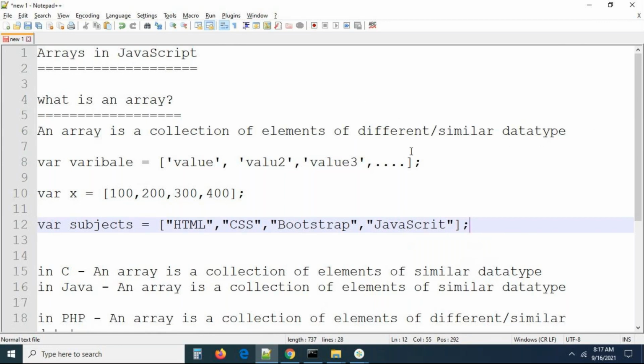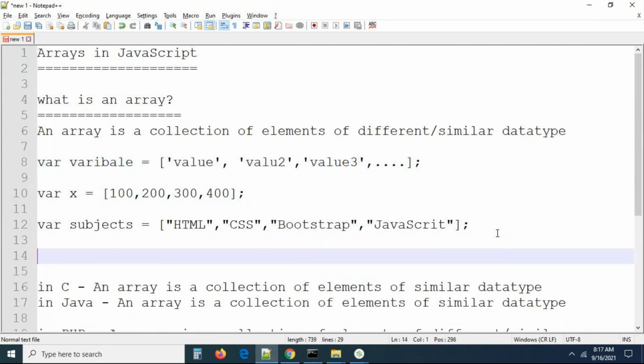Here you can see if it is a number, we don't need to keep it in either single quotes or double quotes. Numbers we can just place into the array. But if it is a string, we can use either single quotes or double quotes. You can use any one. So here in the syntax, I used single quotes. You can use either single quotes or double quotes for a string.